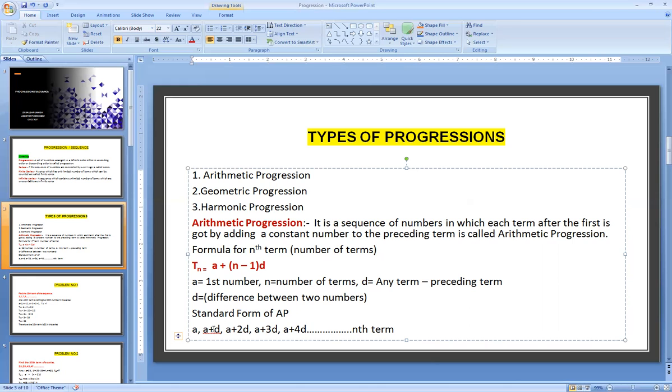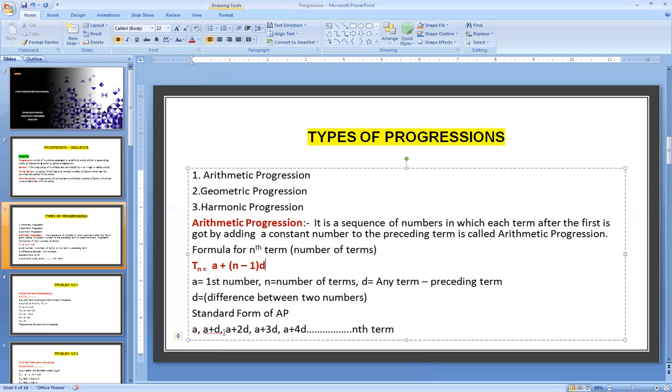See, 2 is the first number, 2 plus 2 becomes 4. 2 plus 2 into 2 will become what? That is 6. 2 plus 3 into 2 will become 8. 2 plus 4 into 2 is going to become 10. See, such kinds of forms.